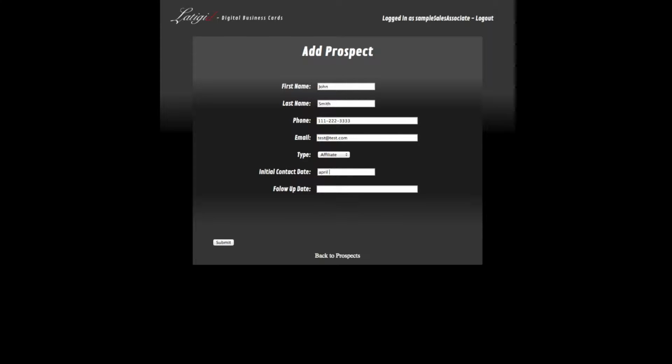It recognizes pretty much every single date format you can put in there. I can even put in "today," and it will automatically know, oh, that means I've got to put in today's date. So that makes it a little bit easier. You don't have to keep track of what the dates are.